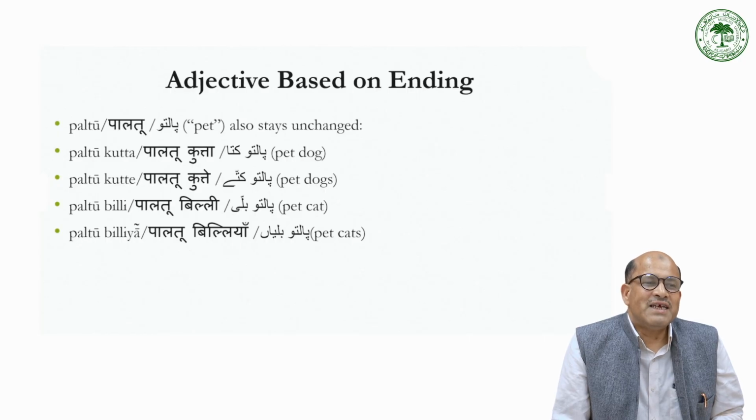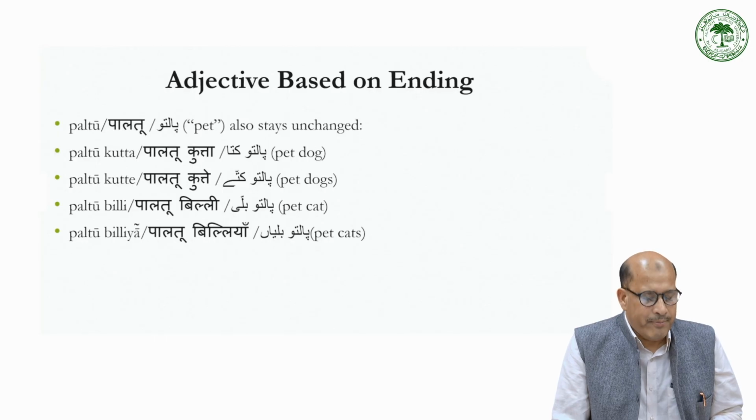If you look at another example, paltu, another adjective that stays unchanged. Paltu kutta, pet dog, a very commonly used word. Paltu kutta, paltu kutte, paltu billi, paltu billiyan. So kutta for dog, kutte for dogs, billi for cat, billiyan for cats. But paltu remains paltu. So an unmarked adjective does not change in any combination, it remains the same.